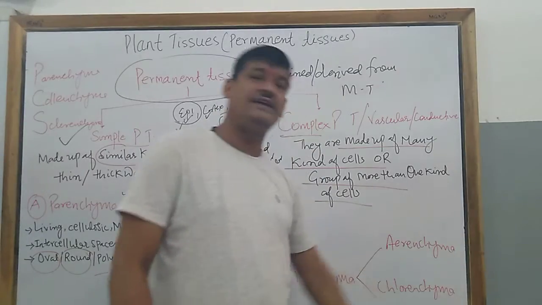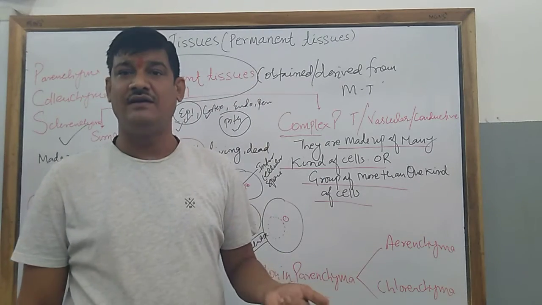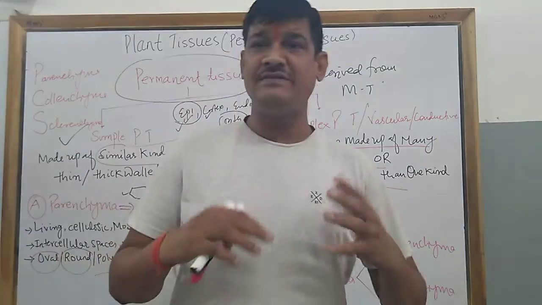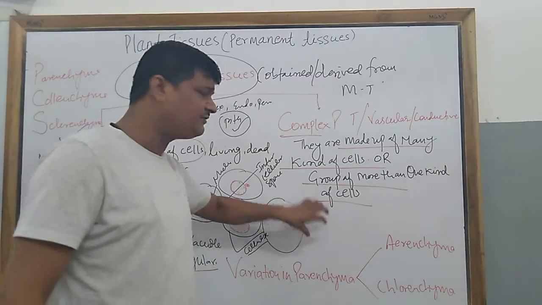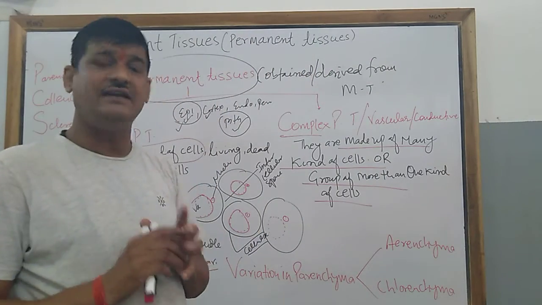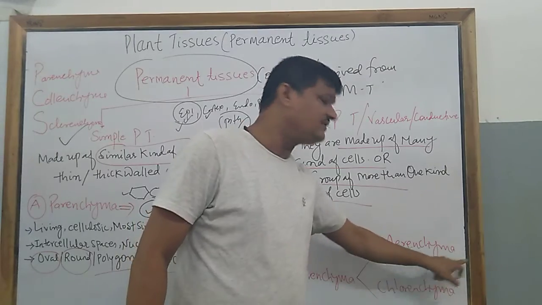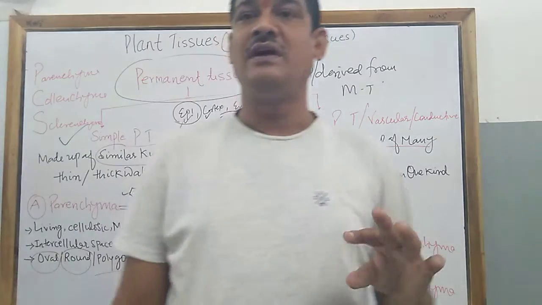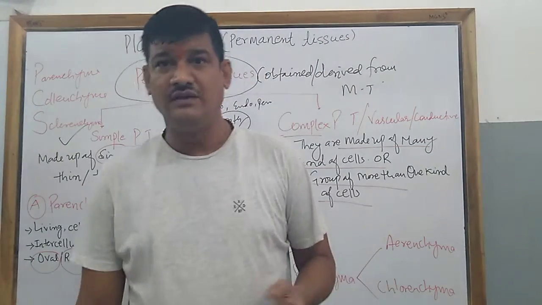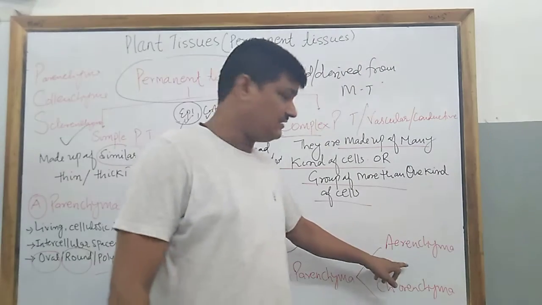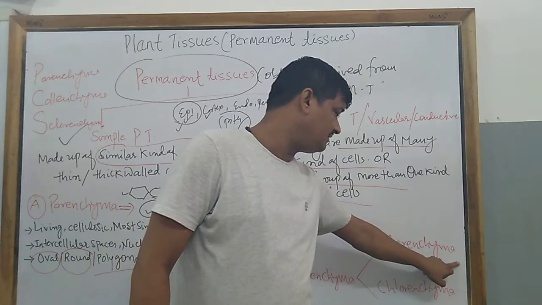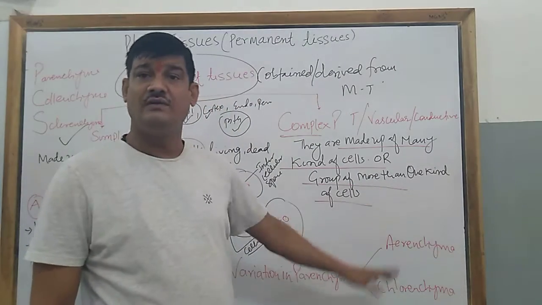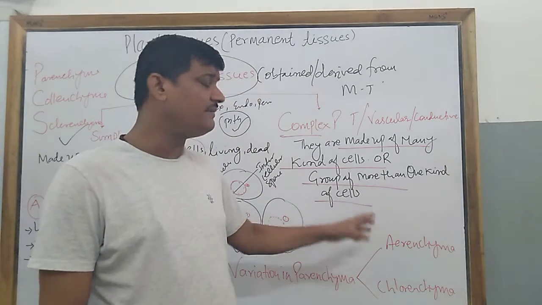Apart from that, the second variation is aerenchyma. Aerenchyma represents the presence of air spaces in the parenchymatous cells, and they are characteristic of aquatic plants. You have seen the examples of hydrilla, lotus and trapa. These are examples of the plants where aerenchyma is present.